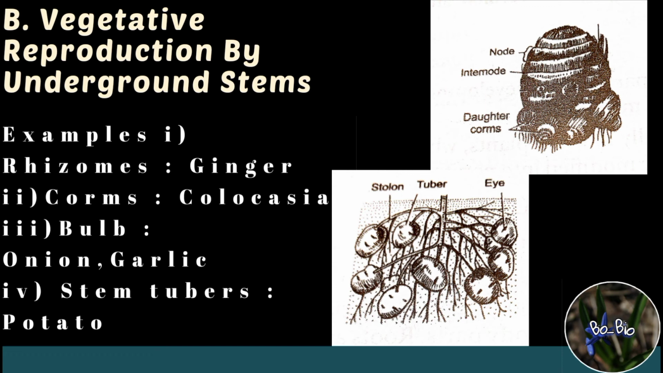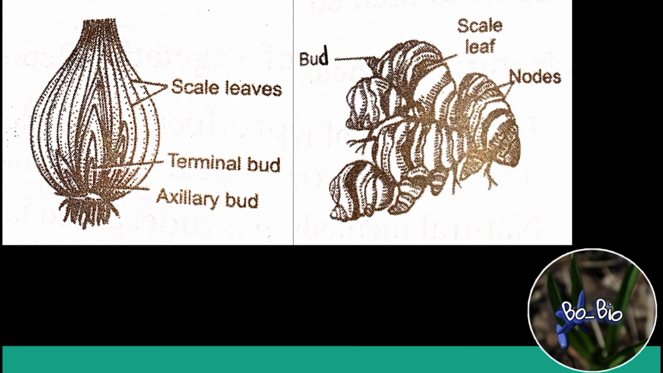Further, stem tubers such as potato, artichoke, etc. are also underground stems. These bear buds in the region of nodes or eyes. These buds can develop into new plants. These are some of the figures showing various types of stem modifications which help in vegetative reproduction.